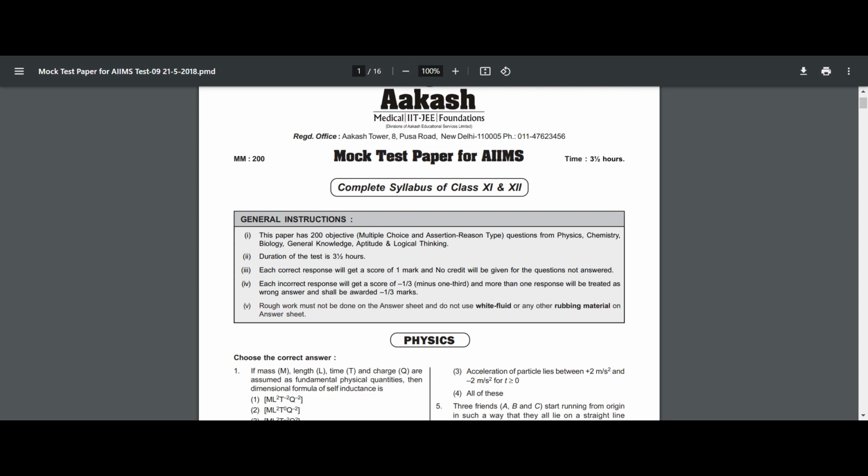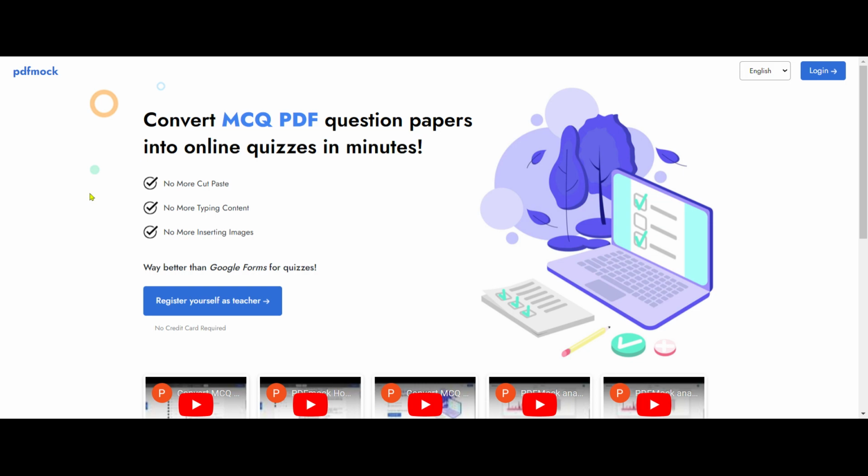So I found this application pdfmark.com, which converts any existing MCQ PDF question paper into online quizzes within minutes. So you don't have to do any cut, copy, paste, or image redraw, or worry about any mathematical expressions, etc. All you need is a good PDF file, and as a first-time user, you can